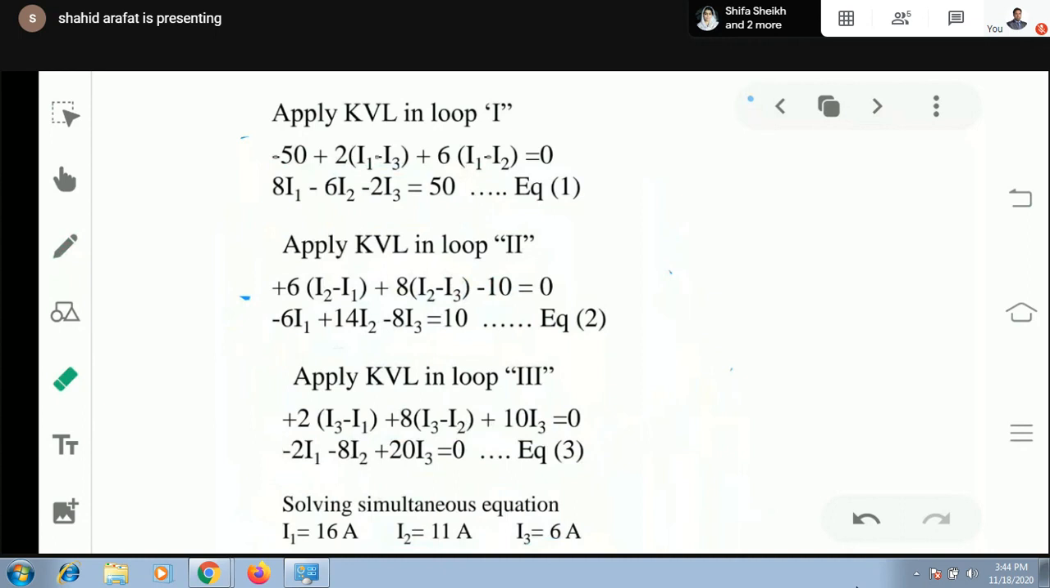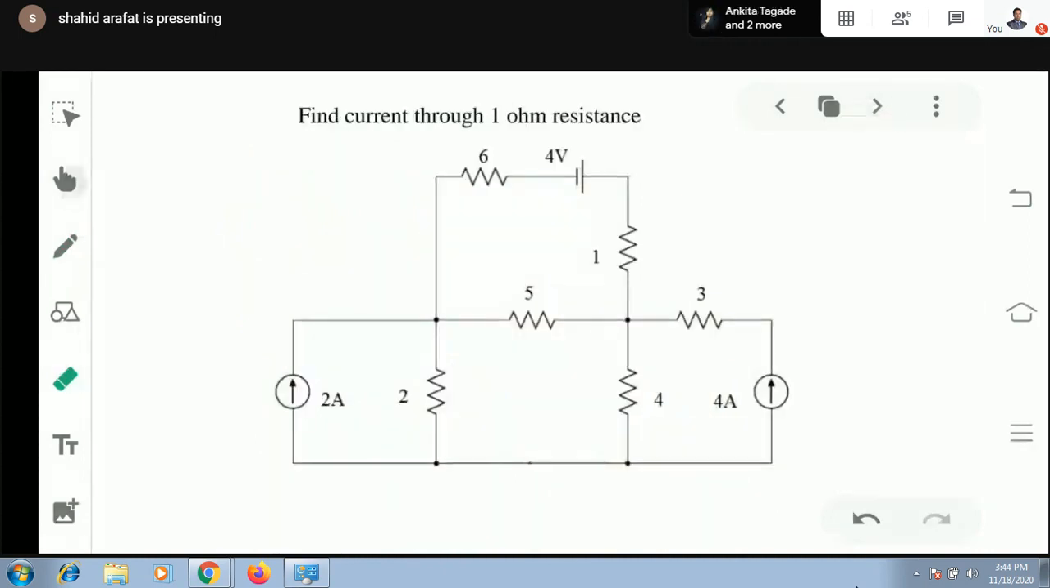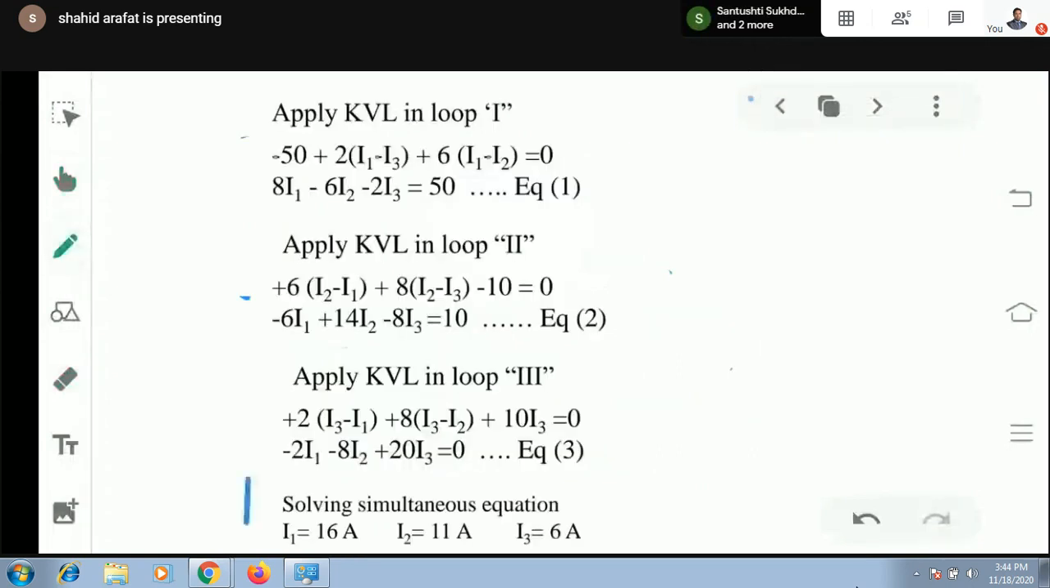Okay, next. Again, here we have three loops. Sorry, in the previous numerical, we calculated the values of currents I1, I2, and I3.